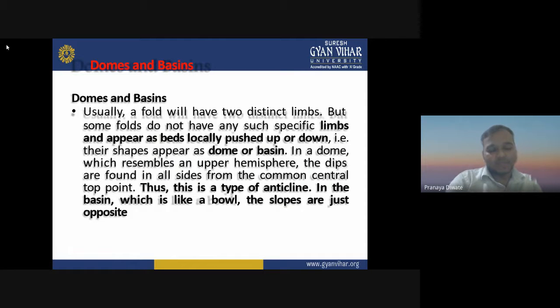Then we have domes and basins. Usually a fold will have two distinct limbs. But some folds do not have any such specific limbs and appear as beds locally pushed up or down. That is, their shape appears as a dome or basin. In a dome, which resembles an upper hemisphere, the dips are found on all sides from the common central top point. Thus, this is a type of anticline. In a basin, which is like a bowl, the slopes are just opposite.